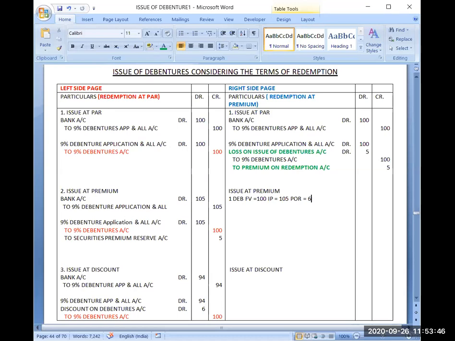Now first you tell me the first entry. First note down the question, then I will be raising the question, and you tell me the first journal entry. Whether you will be getting ₹100 or 105 or 106.